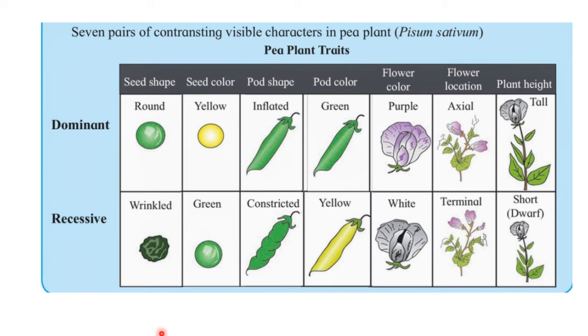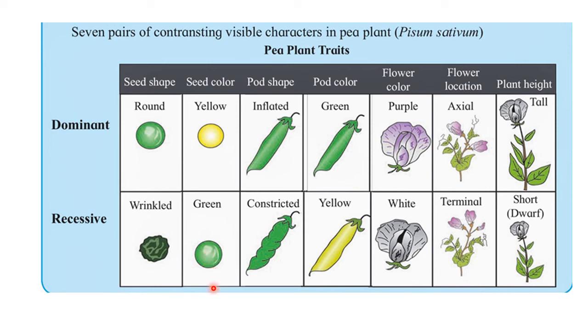Then the second character is seed color. In the pea plant, yellow colored seed is seen on the upper side. This yellow colored seed is dominant, while on the lower side we see green colored seed. These green colored seeds, or their color, is one of the recessive characters.